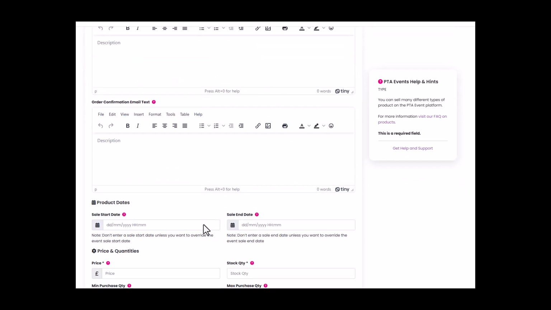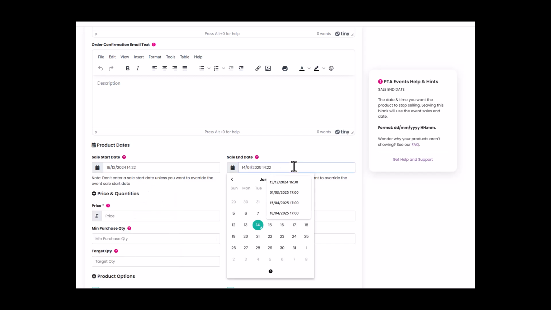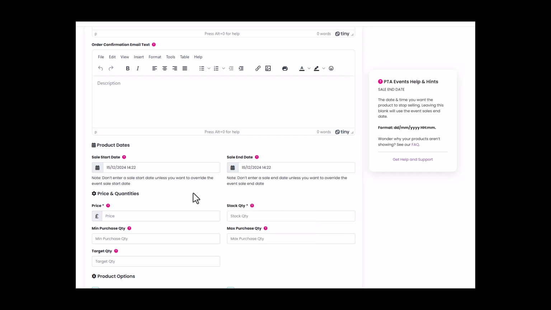and then, in order for these tickets not to show on your main events page, you must ensure that your product has sales dates that are in the past. Adding sales dates to your product will override the event sales dates.